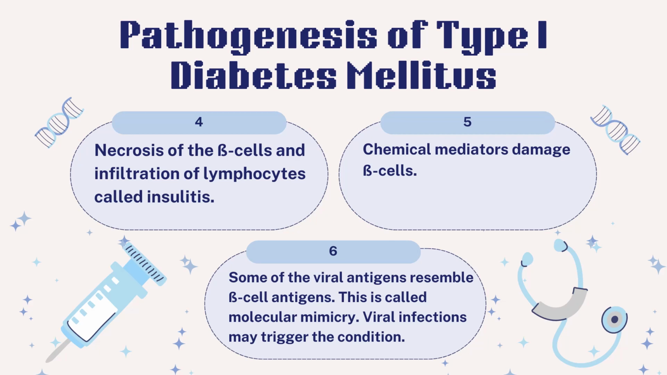Viruses may be an initiating trigger, as some of the viral antigens resemble beta cell antigens. This is called molecular mimicry. The recent evidence indicates that infections are protective rather than destructive.